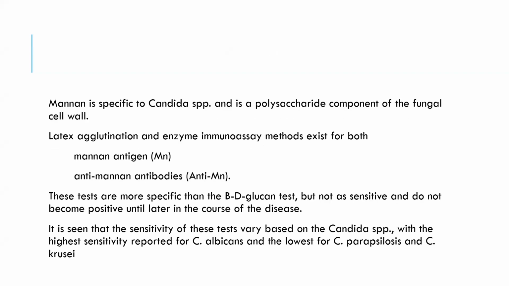Mannan is specific to Candida species and is a polysaccharide component of the fungal cell wall. Latex agglutination and enzyme immunoassay methods exist for both mannan antigen and anti-mannan antibody. These tests are more specific than the beta-D-glucan test, but not as sensitive, and do not become positive until later in the course of disease. So it is seen that the sensitivity of this test varies based on the Candida species, with high sensitivity reported for Candida albicans and the lowest for Candida parapsilosis and Candida krusei.